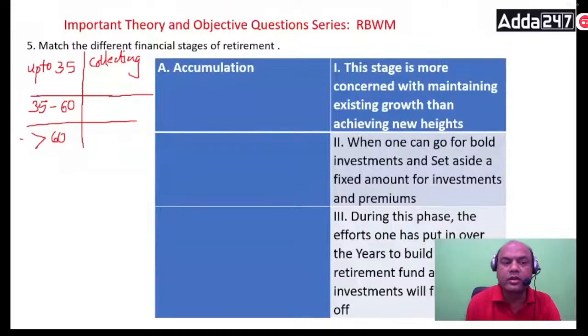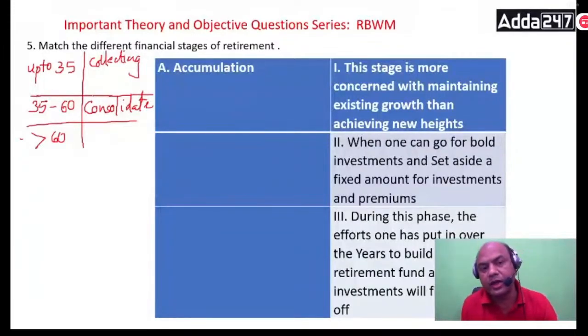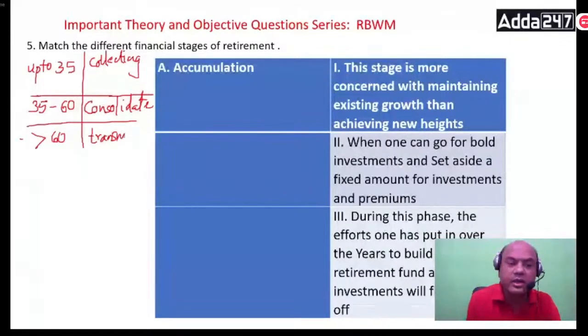After 35, it is the consolidation phase. Here we don't go for very high risks or very high job hopping. We try to accumulate and consolidate the funds. Third is above 60. This is the transmission, distribution phase. Transmission means to your next generation.